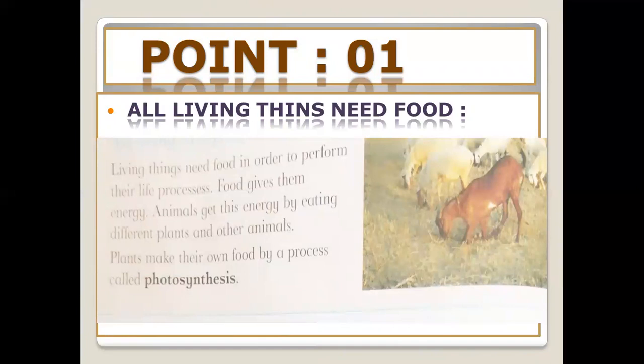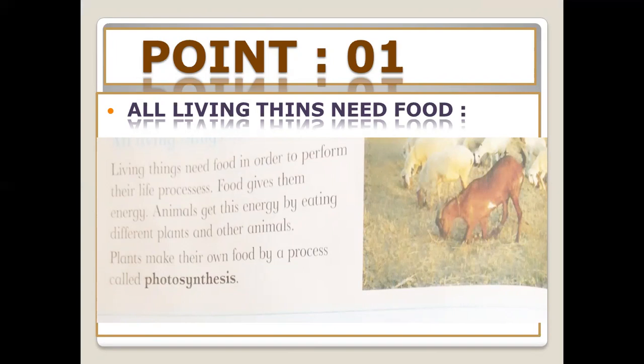Who will tell me how plants eat food or make their food? You have learned this in your previous class that plants make their food by the photosynthesis method, by using sunlight. Living things need food in order to perform their life processes. Food gives them energy. Animals get their energy by eating different plants and other animals.